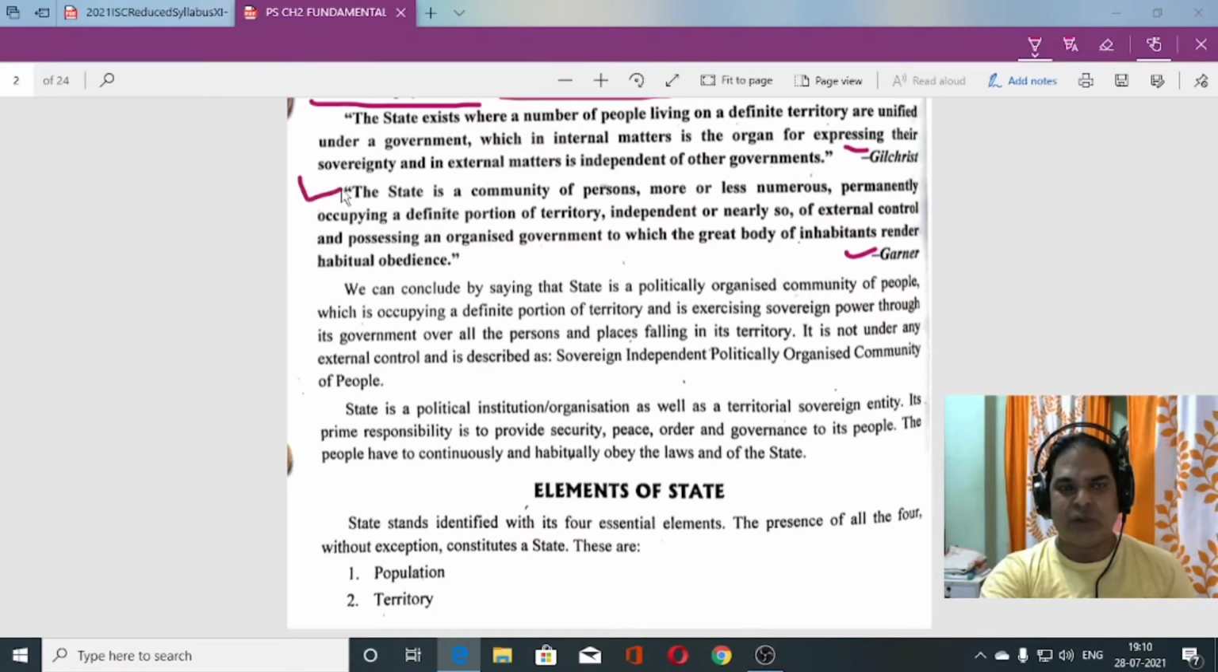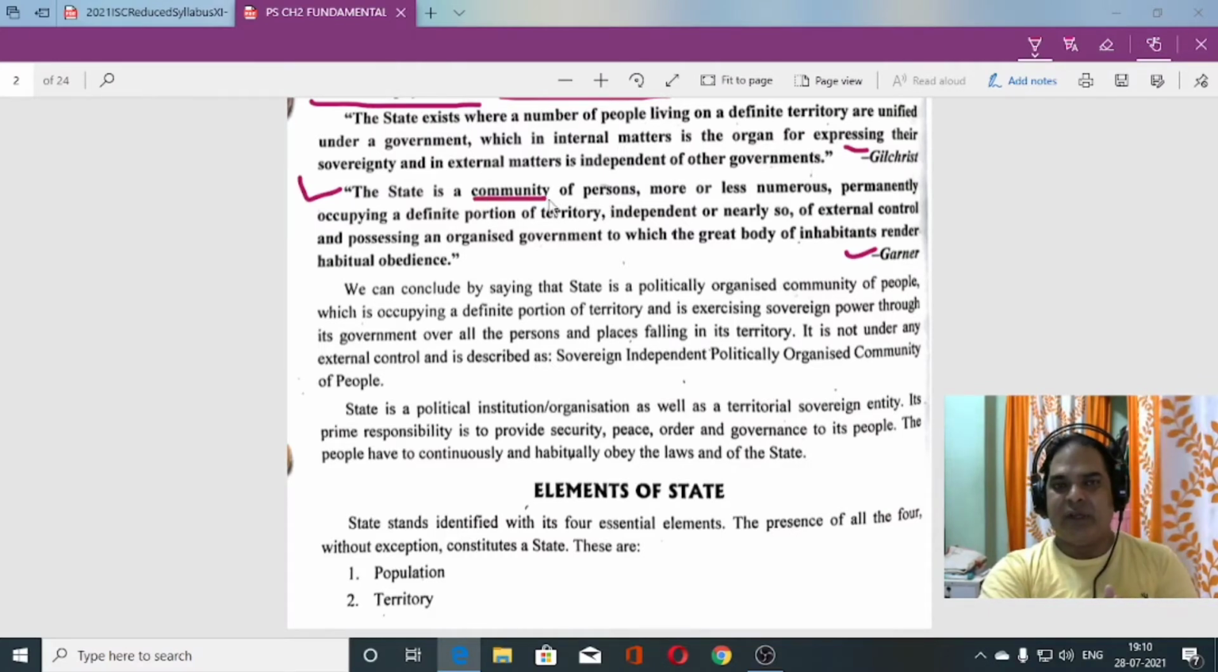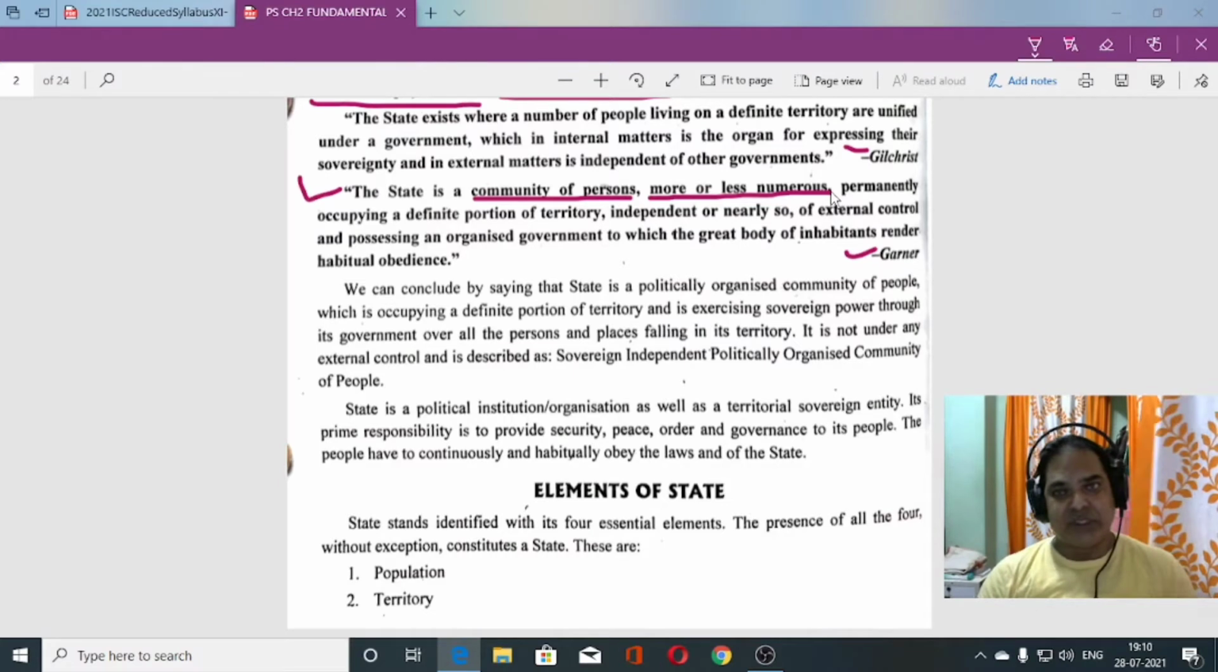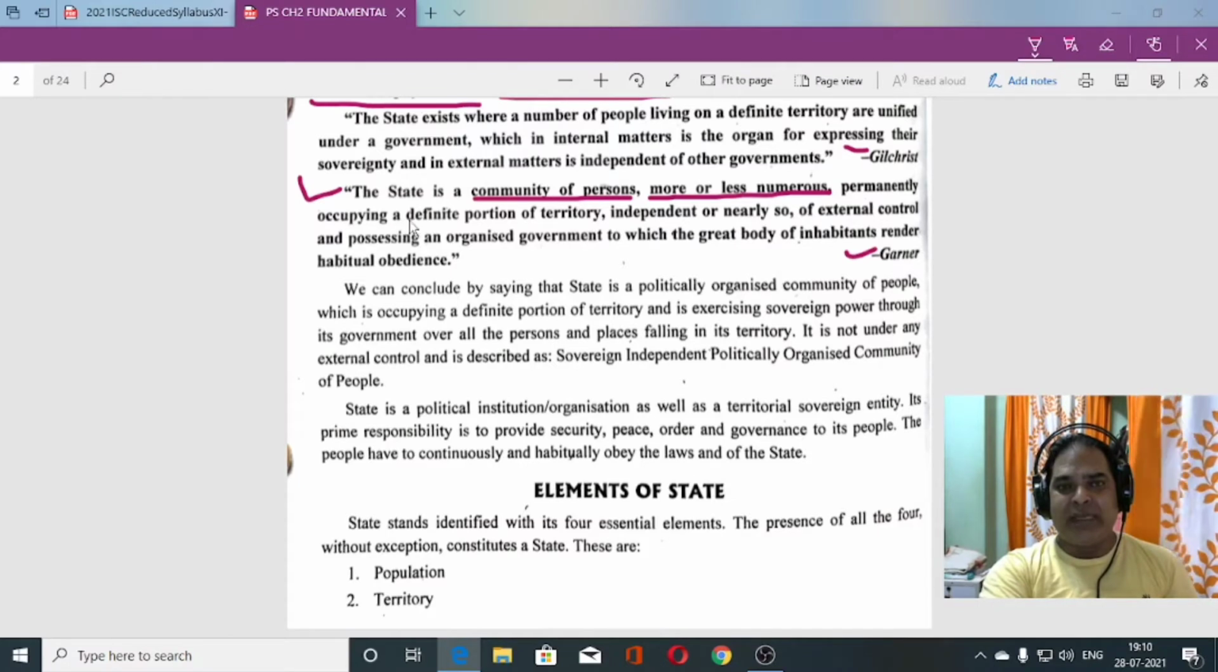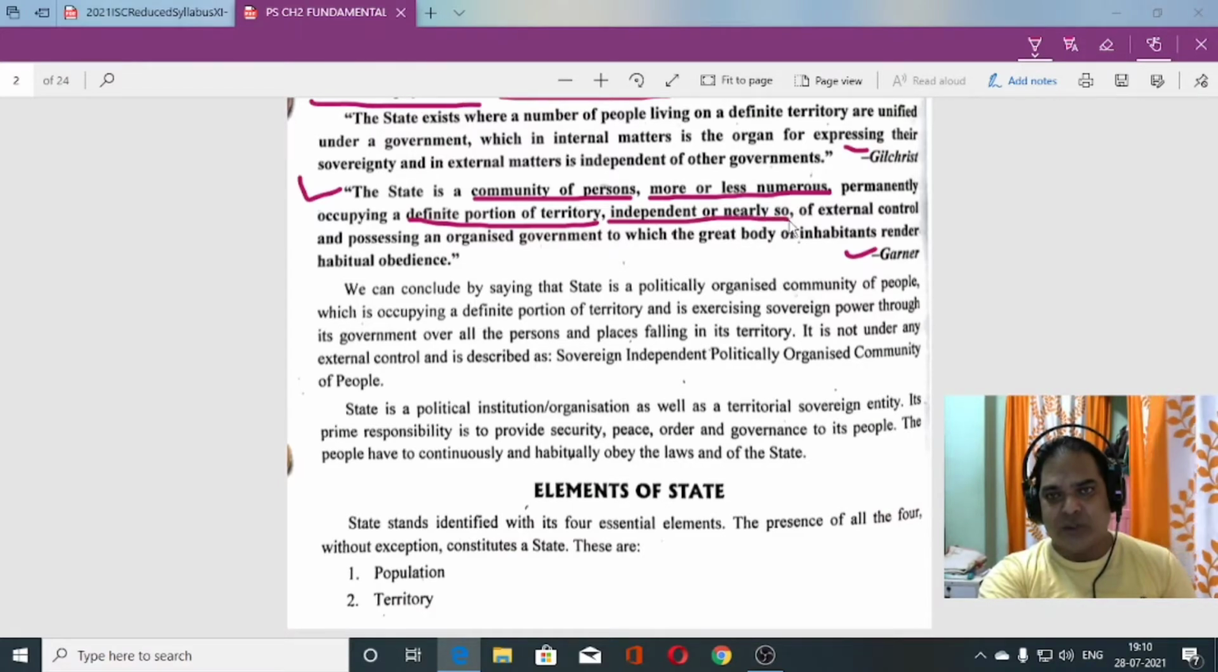This one you must go through, if possible learn it by heart. State is a community of persons. What type of persons, how many persons? It can be more or less numerous, the numbers can be uncountable, permanently occupying a definite portion of territory. The people, who can be more or less, occupy a definite portion of territory, and those territories would be independent or nearly so of external control.